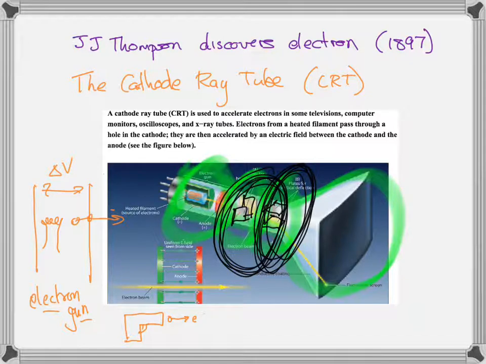So that's a CRT: electron gun, voltage plates to accelerate the electrons, voltage plates to aim the electrons, and then magnetic coils in order to aim the electrons as well. Now let's look at those actual effects of how you aim the electrons and how J.J. Thompson discovered them.